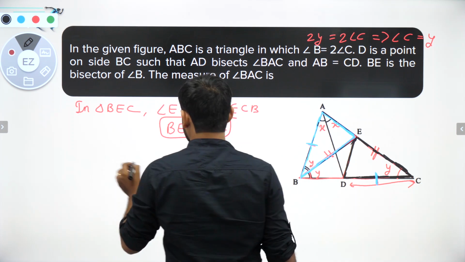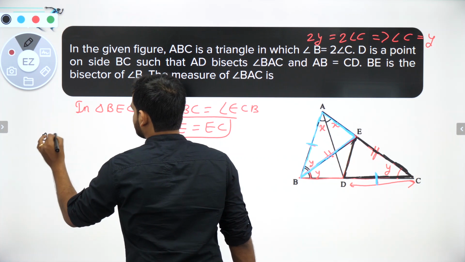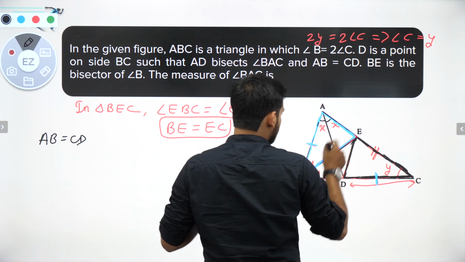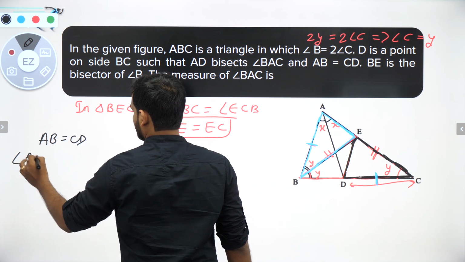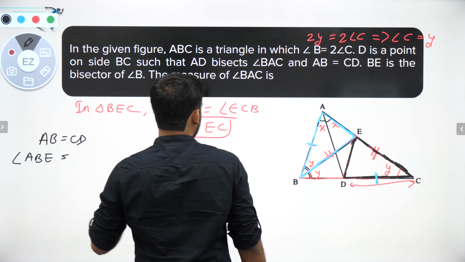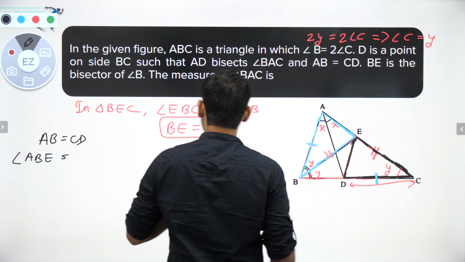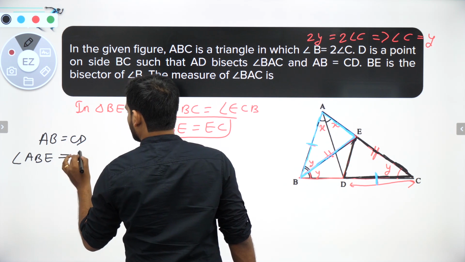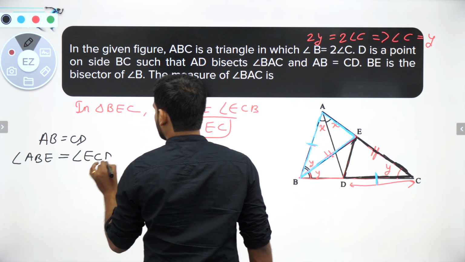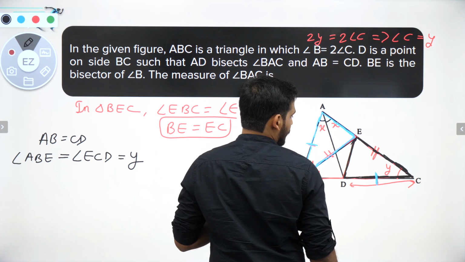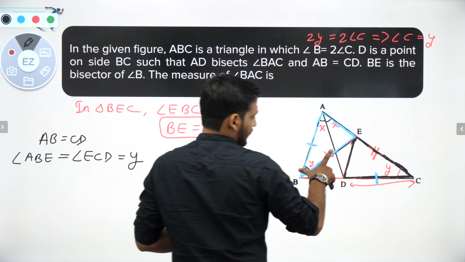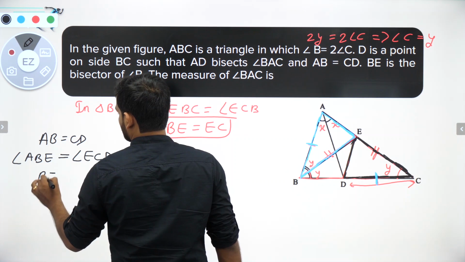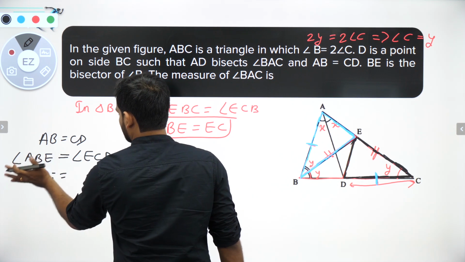What is that? AB is equal to CD. Then between them, angle ABE is equal to angle ECD, because both are equal to Y. Okay, and then the third thing I have is BE is equal to EC, which I have got already from here.